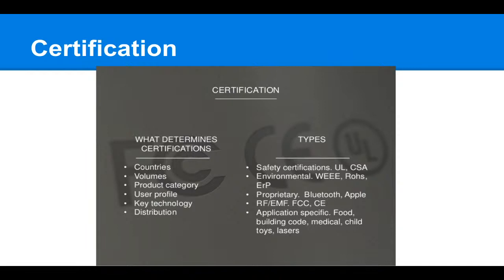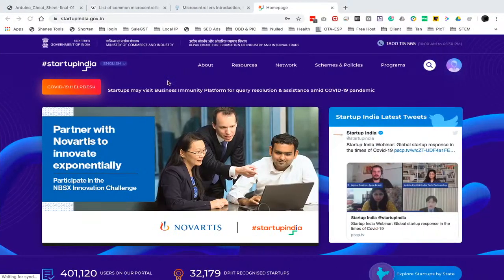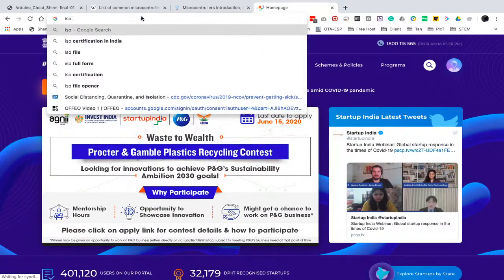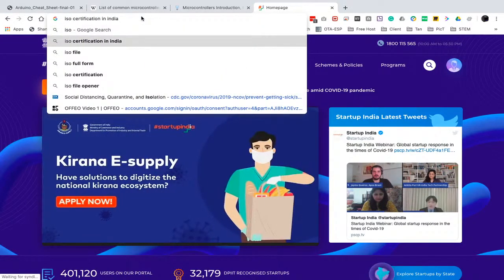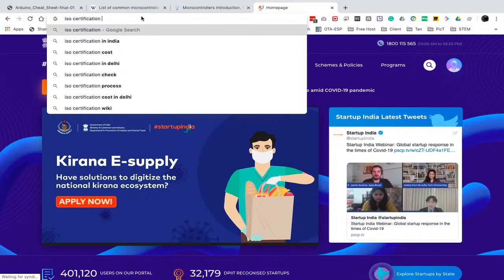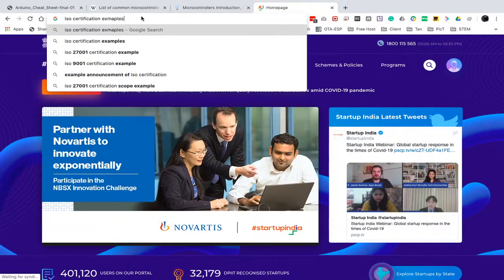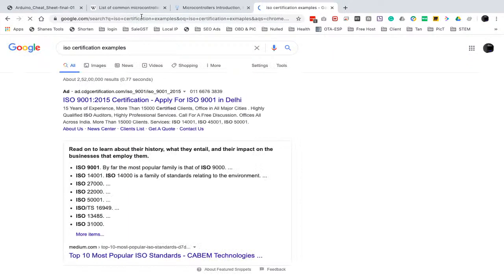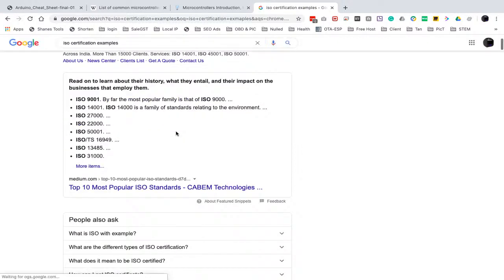So this certificate just shows those protections. If we take the example of ISO, here you will get a whole list of these ISO standards for certificates.